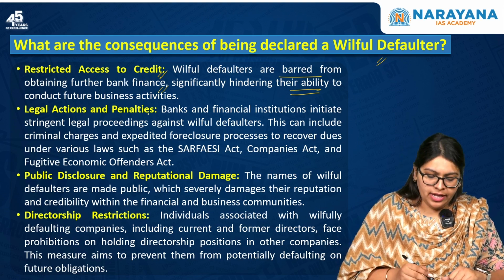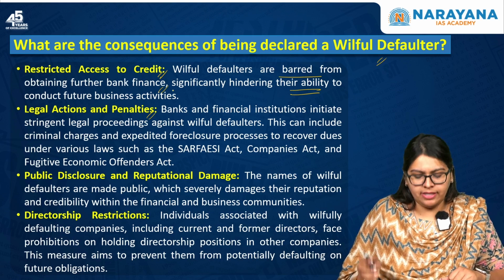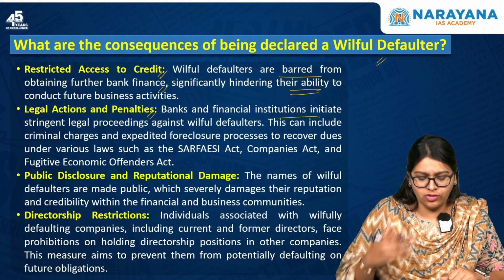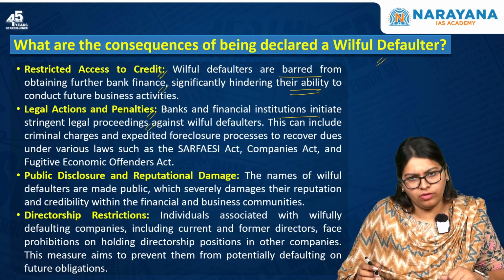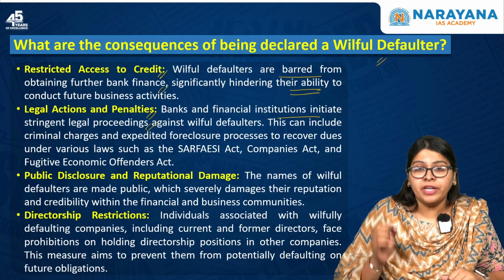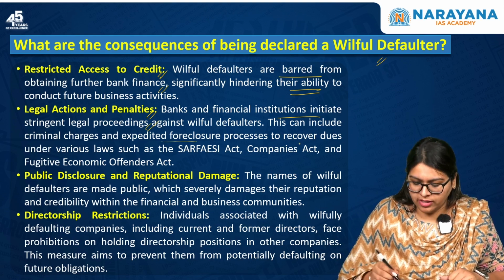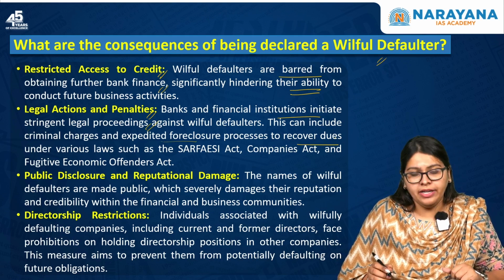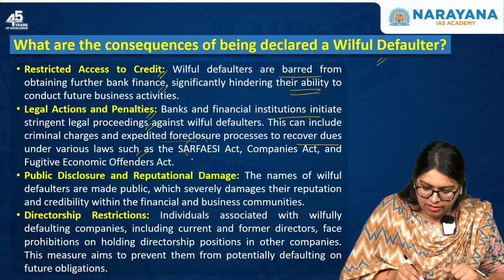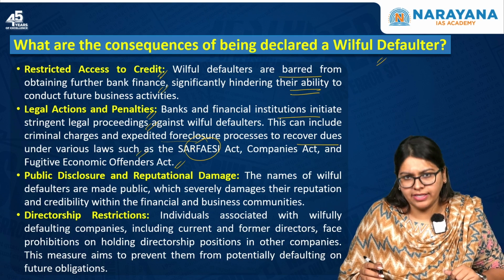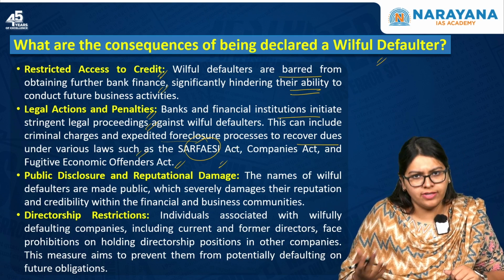The second one is legal actions and penalties. Here, the banks and financial institutions initiate stringent legal proceedings against the willful defaulters, which can include criminal charges as well as expedited foreclosure processes to recover the dues under various laws such as the SARFAESI Act, the Companies Act, as well as the Fugitive Economic Offenders Act. So these are the legal implications they will face.